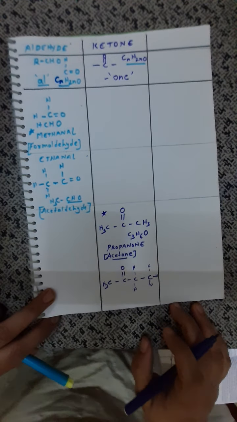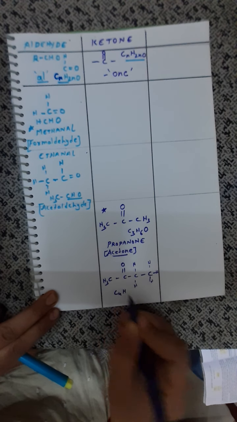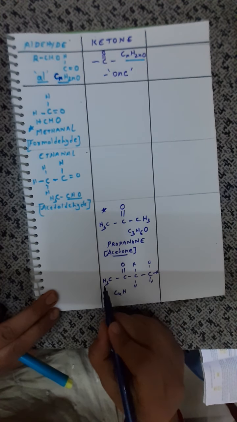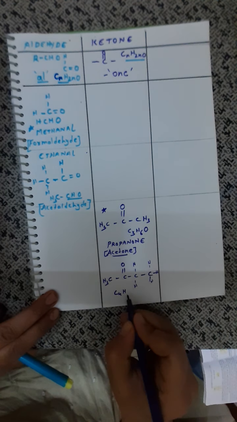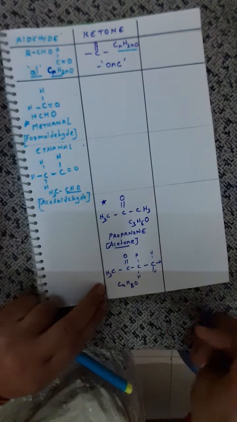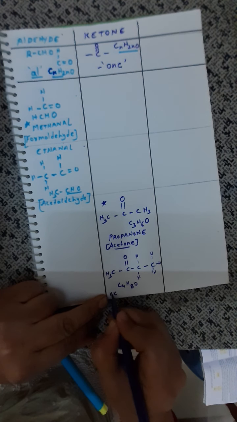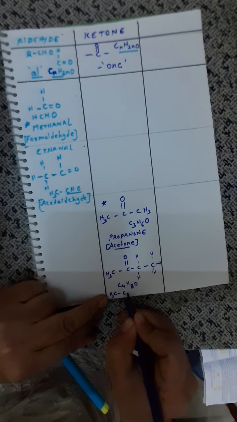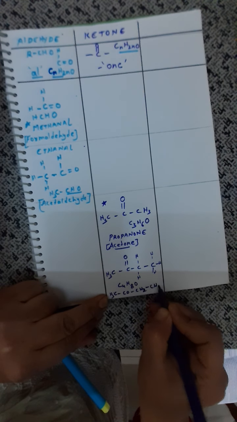Okay. So now if I put the formula, it becomes C4H. Count, children, how many? 1, 3, 4, 5, 6, 7, 8. Yes, C4H8O. Or if I write the long chain formula, it would be CH3COCH2CH3.